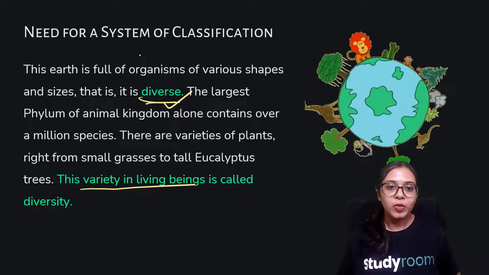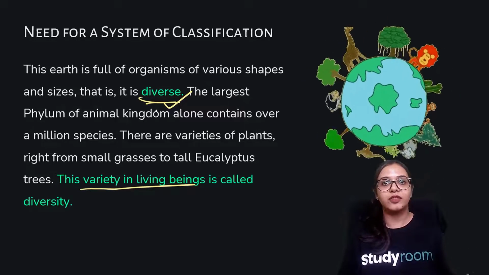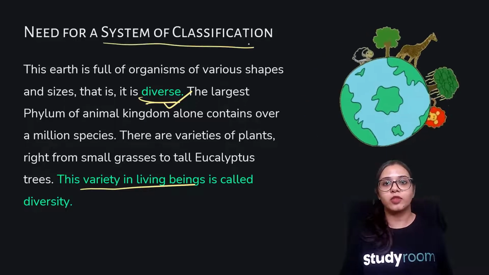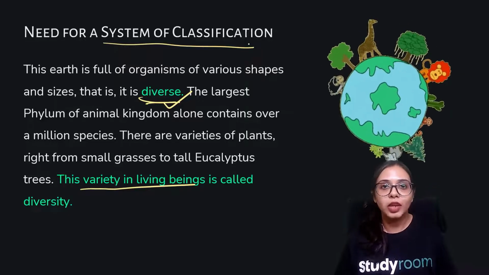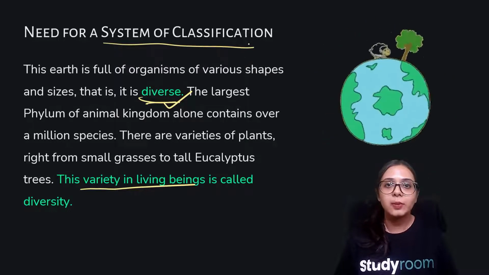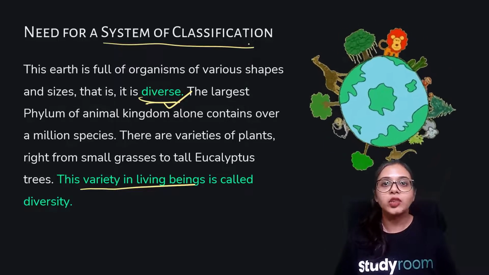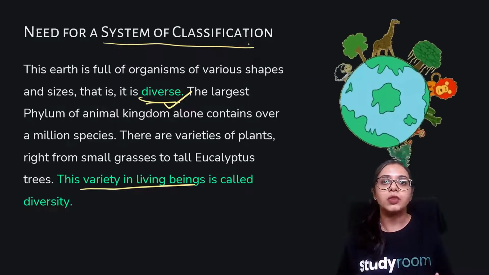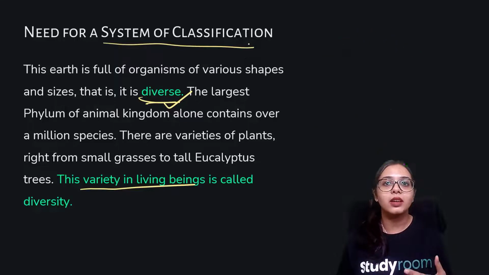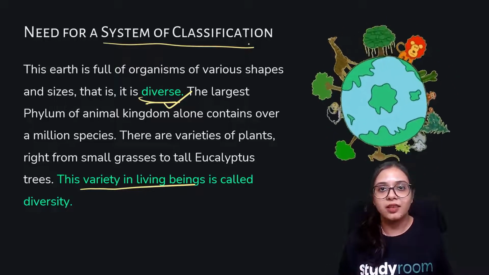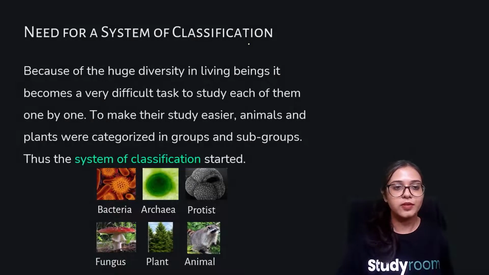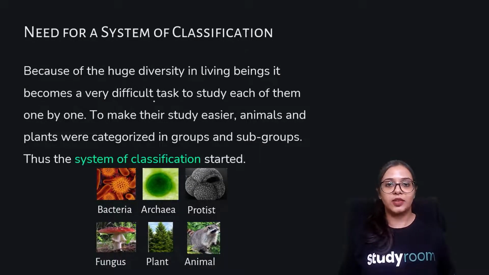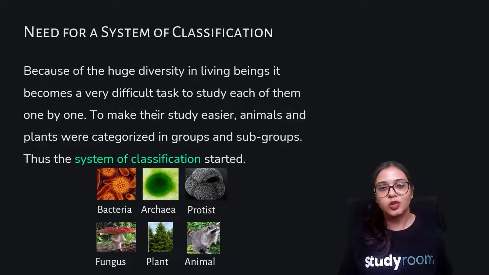All right, so to assess this diversity, there is a need for a system of classification so that wherever we are, irrespective of our place, we understand the nature of these organisms, and that may help us to ascertain other features and other importance that these animals or these creatures hold in maintaining the ecological balance of nature. So, because of the huge diversity in living organisms, it becomes a very difficult task to classify each of them.